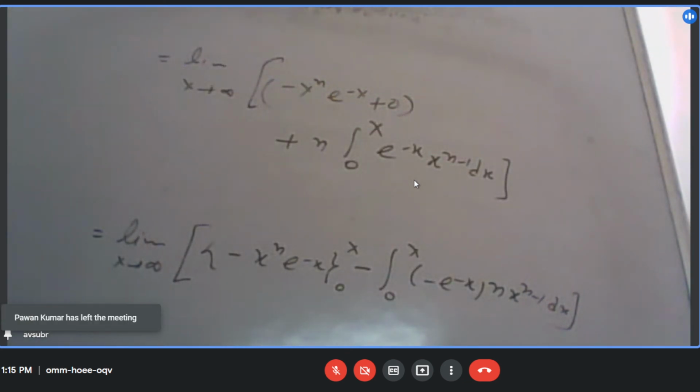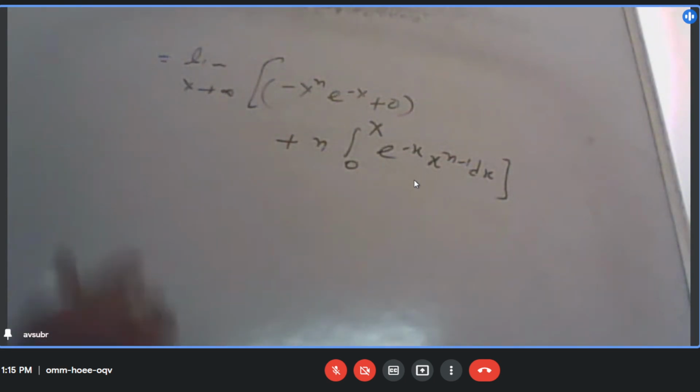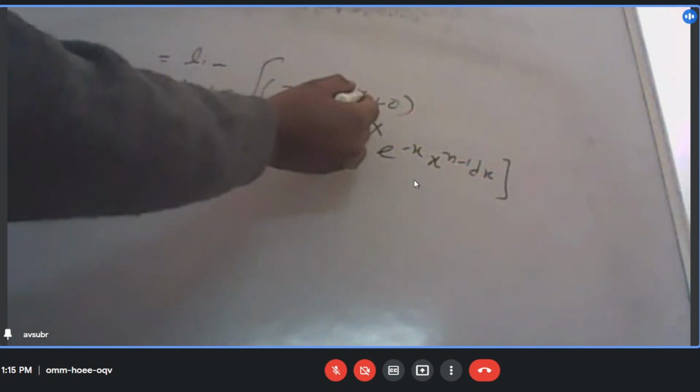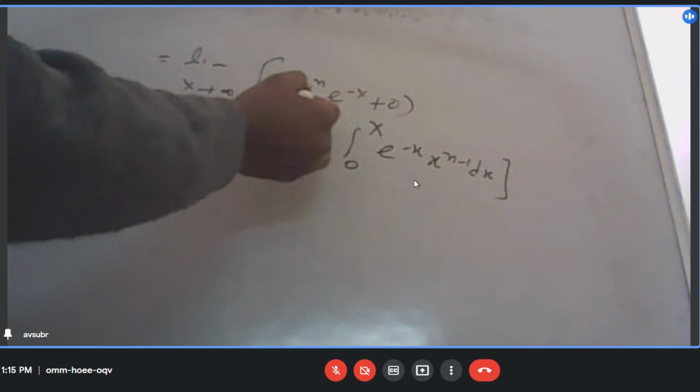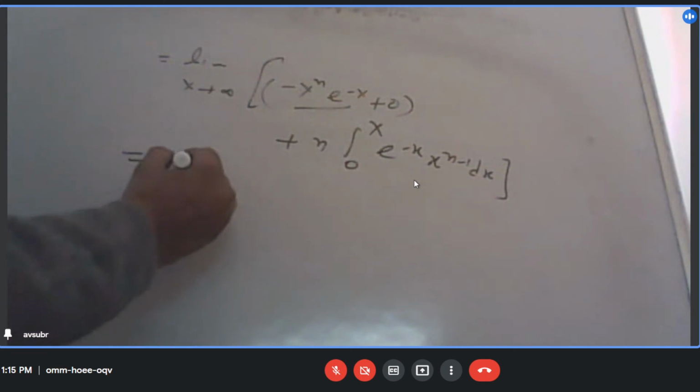Can I write it like this? So what does the first term become? e to the power minus infinity, this also will become 0. So it means the first term will become 0.